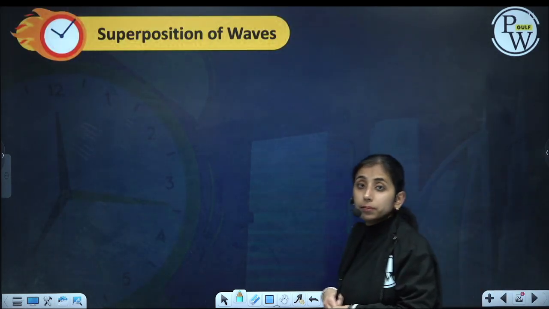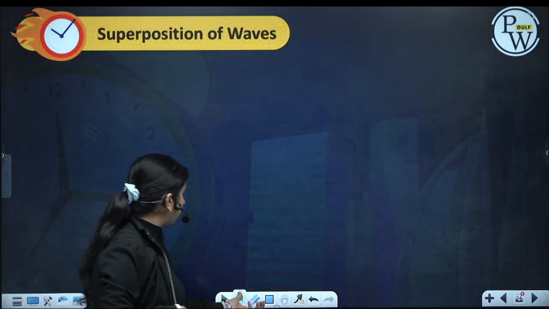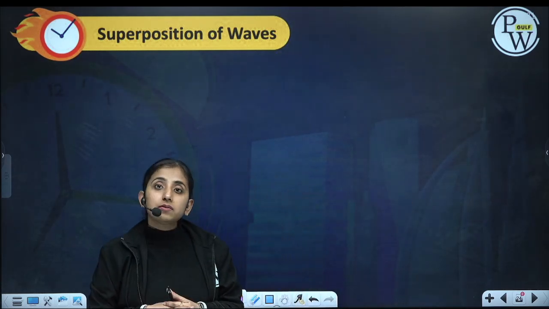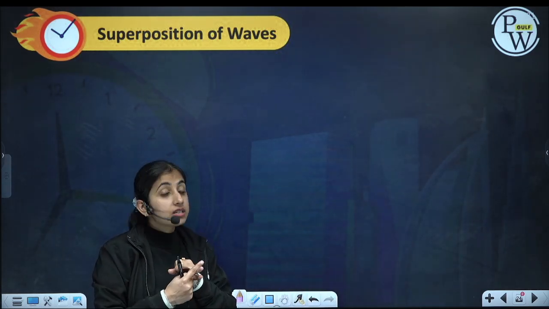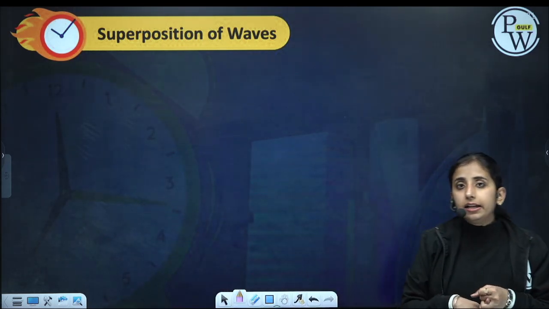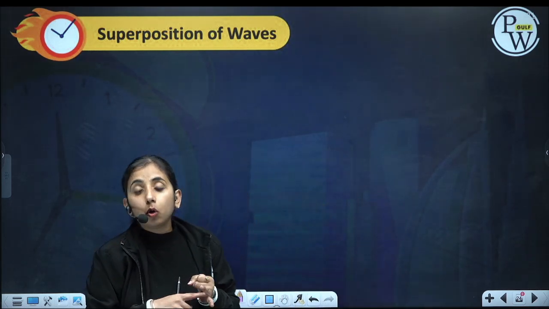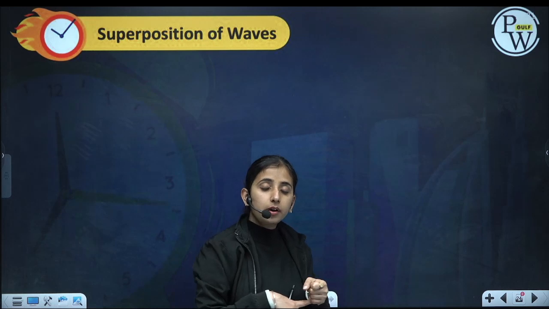Next comes superposition of waves. We will study superposition of coherent waves. What are coherent waves? Waves having the same frequency, same wavelength and a constant phase difference are called coherent waves. Any two waves having the same frequency, same wavelength but a constant phase difference between them are called coherent waves.